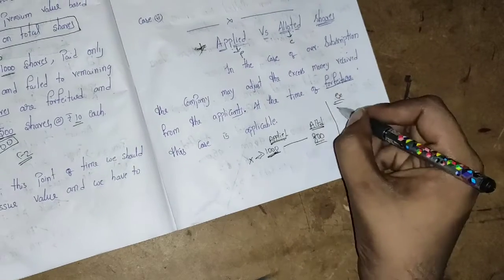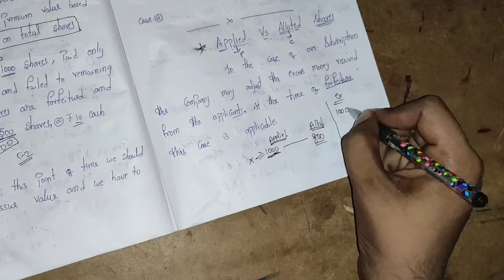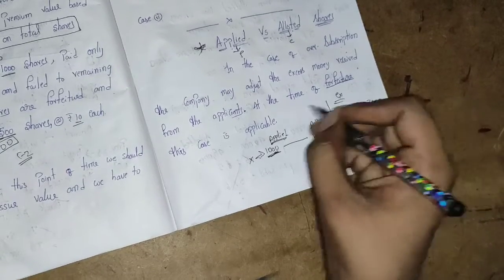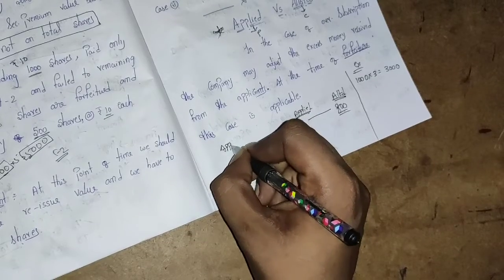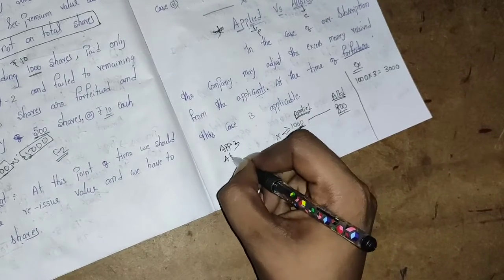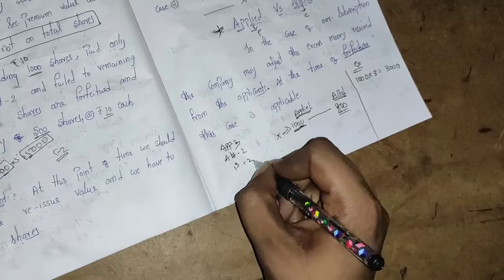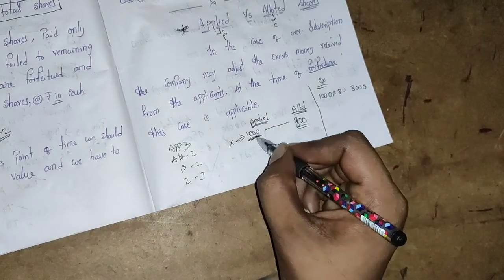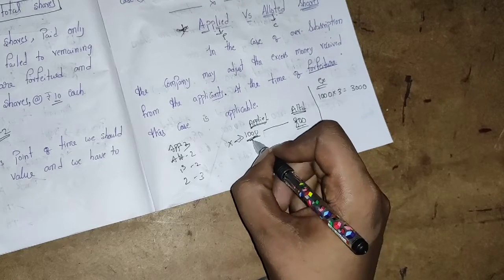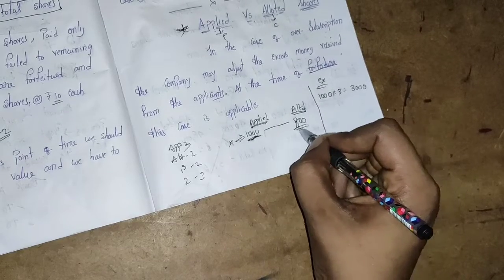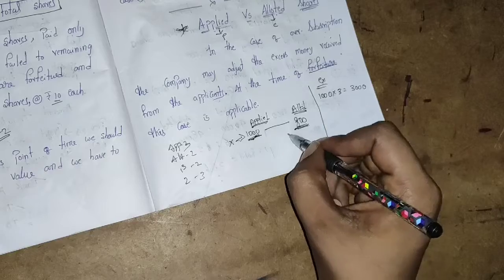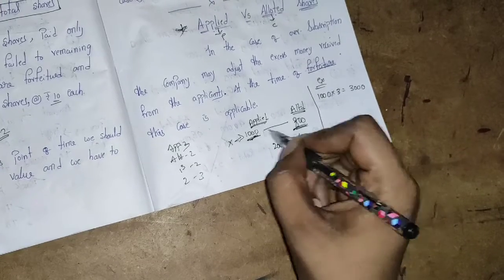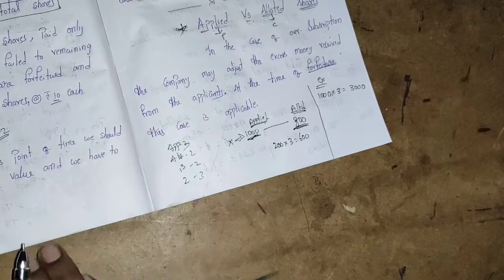Now, how many shares has he applied for? 1,000 shares. The application value is rupees 3, so how much did he pay? 3,000. Application is rupees 3, allotment rupees 2, first call 2, second call 3. This is the call process. Now Mr. X has applied for 1,000 shares, and the company has allotted 800 shares. Did the company return the 200 shares' value, that means 600, to X? No, the company has adjusted.